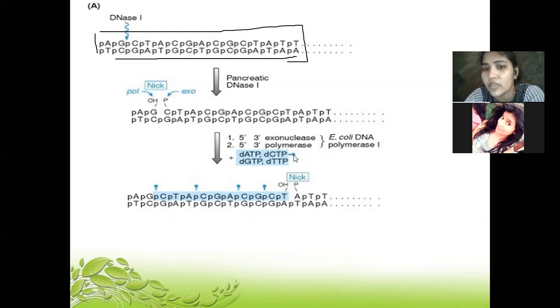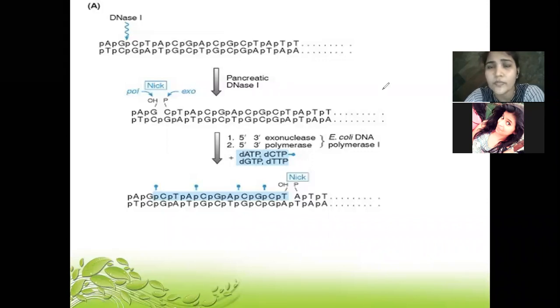You can see over here, this is labeled, and this is the final product we get. This final product is the double-stranded DNA which is labeled, and the cut part of the DNA has been filled with the labeled probe.